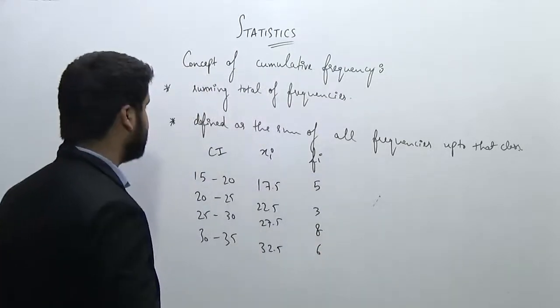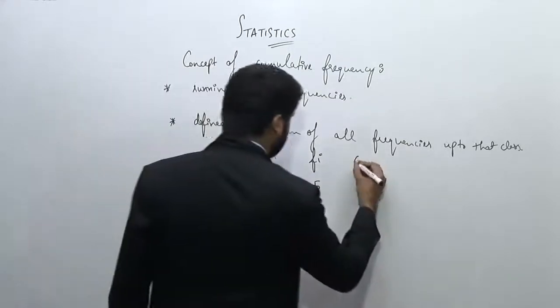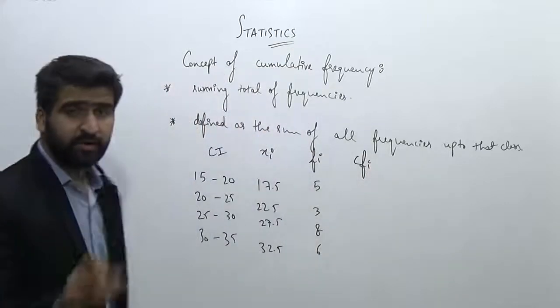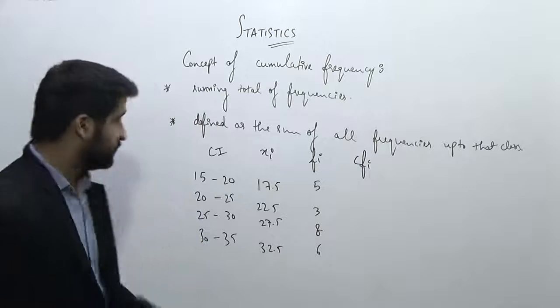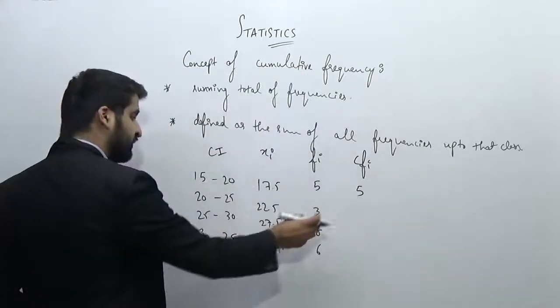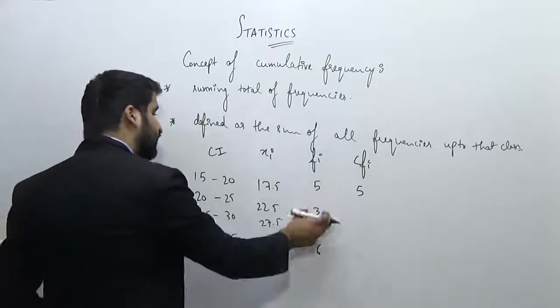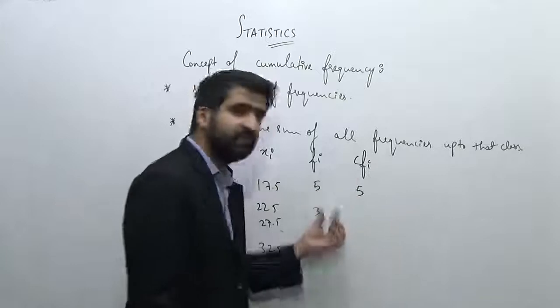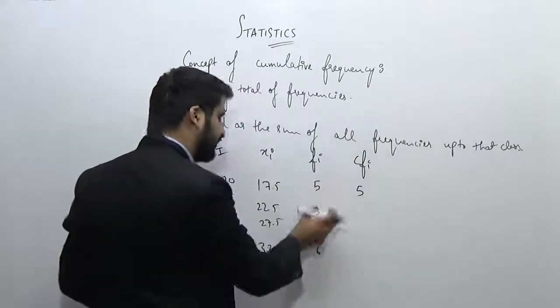So can you tell me what is the cumulative frequency of each class? Now guys, cumulative frequency is the running total of all the frequencies. The running total of the first one will be only 5. The running total of the second class will be the sum of the first and second frequencies, so the sum of all the frequencies up to that class. We have to add all the previous frequencies.